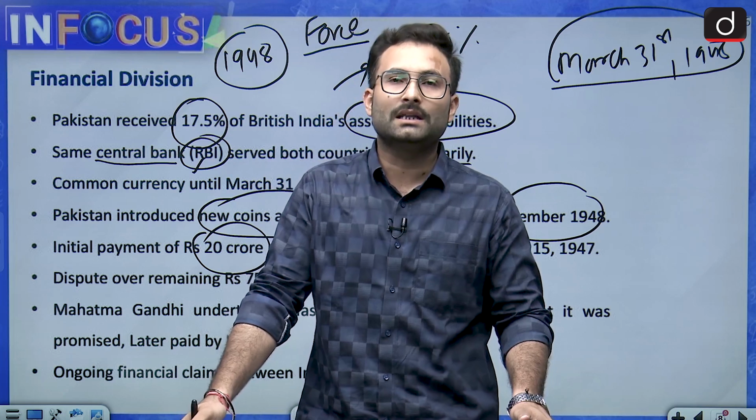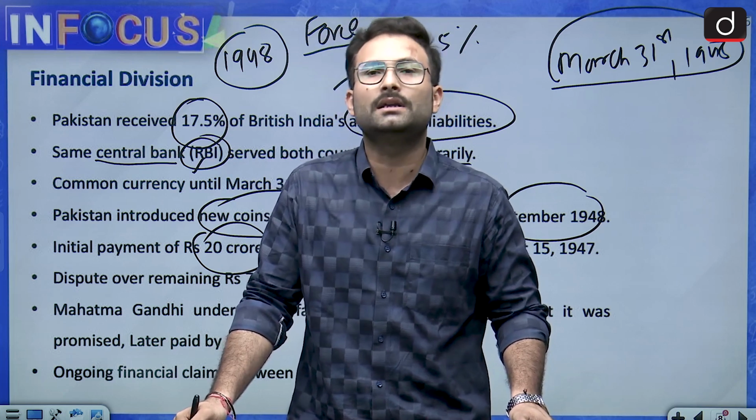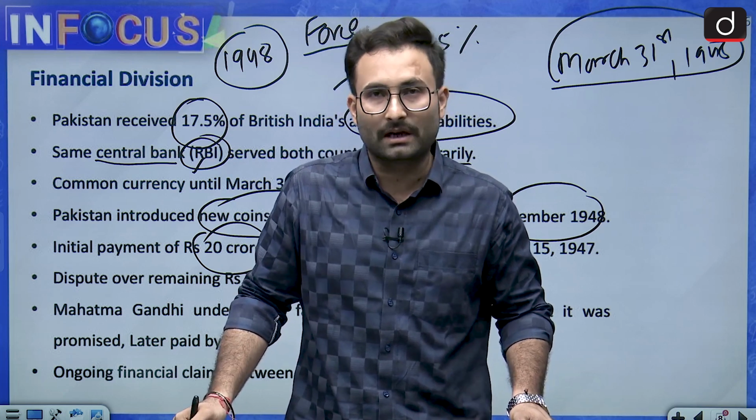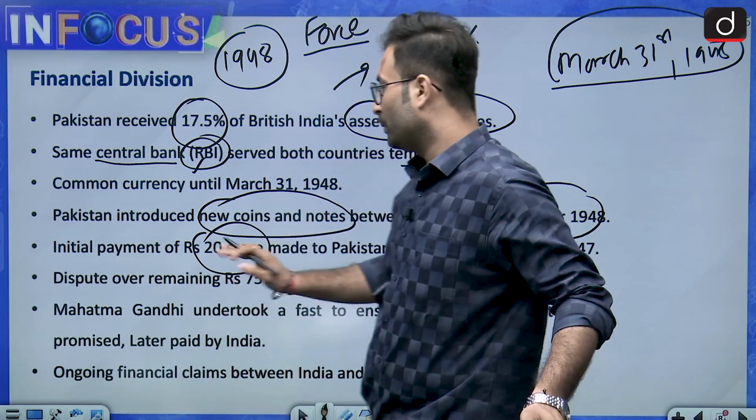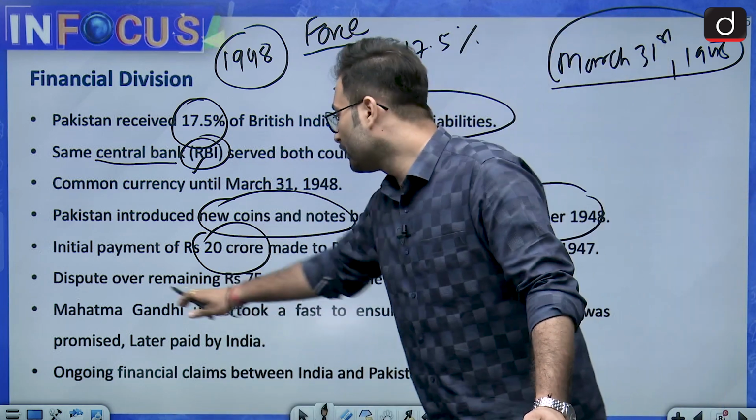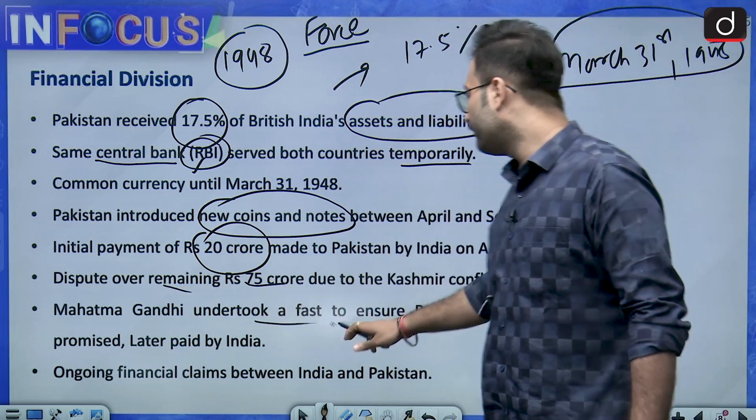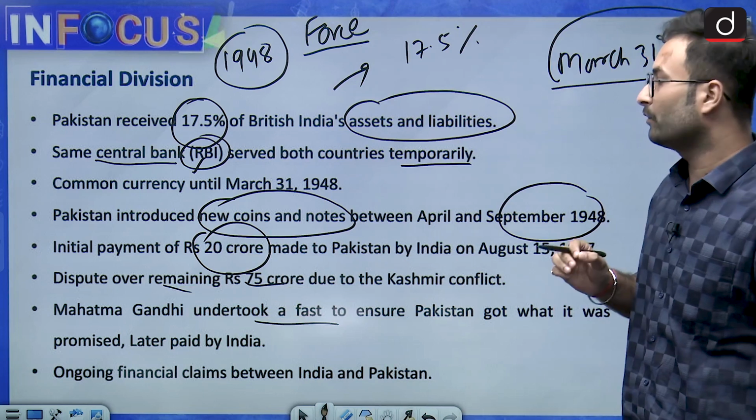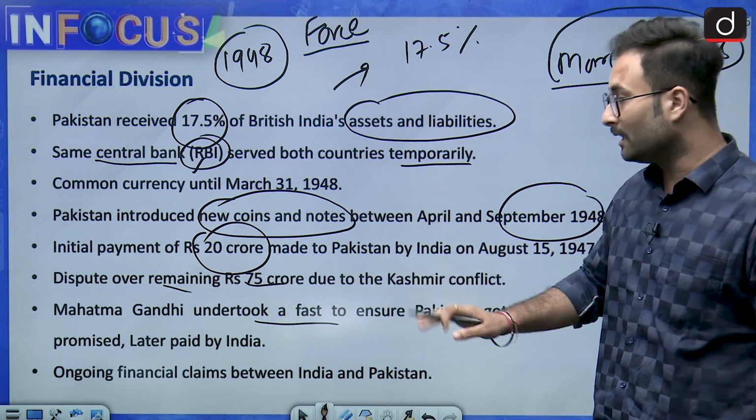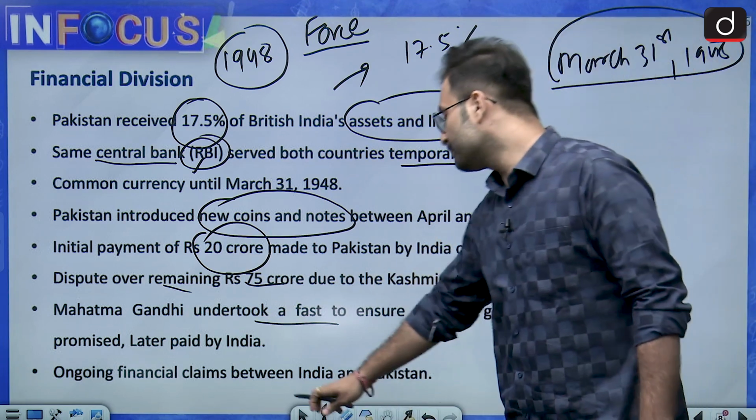But after that, Mahatma Gandhi went on a fast, and ultimately India paid them 75 crore rupees at that point of time. So here you see the dispute over the remaining 75 crore rupees due to the Kashmir conflict. Mahatma Gandhi undertook a fast to ensure Pakistan got what was promised. Later it was paid by India. Ongoing financial claims between India and Pakistan.